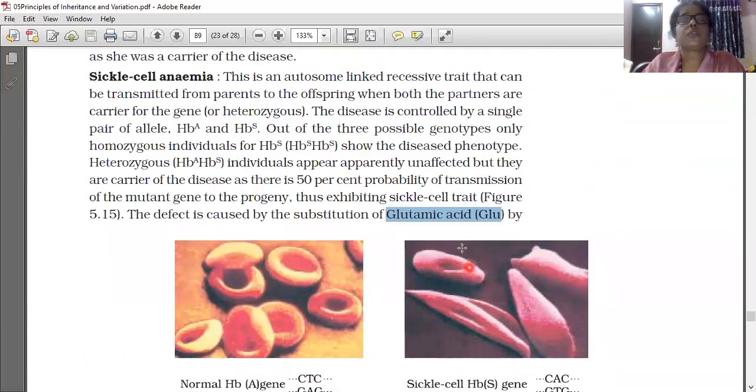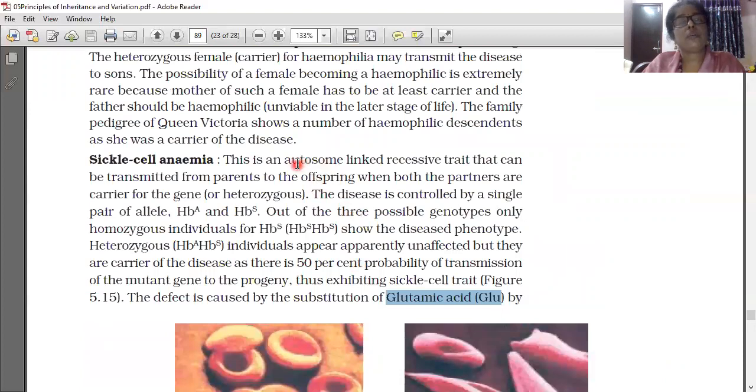And the shape is also there, and don't forget that it is an autosomal linked recessive trait. Three possibilities are there. Which are the three possibilities? HBA HBA, very normal. HBA HBS, carrier. And HBS HBS, sickle cell. One more time I say, HBA HBA, very normal. We all are HBA HBA only because we are very normal.